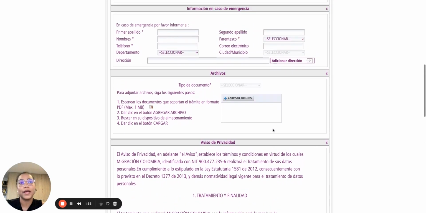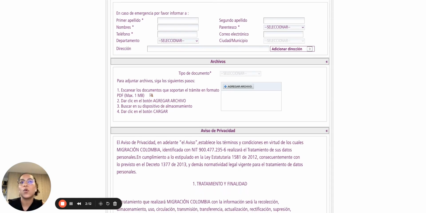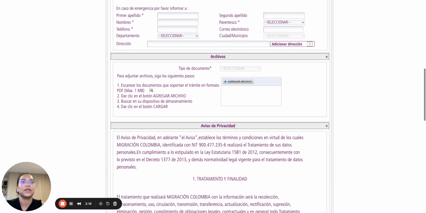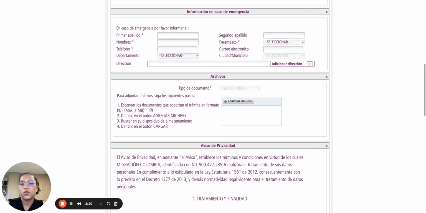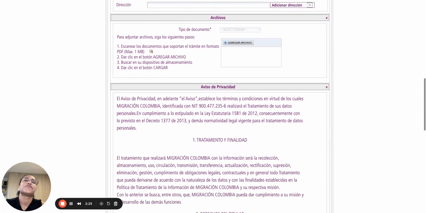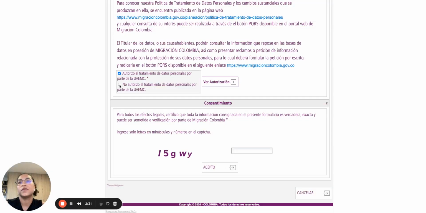And in the section of files, you want to have ready your scanned passport merged with your latest entry stamp to Colombia. Sometimes they might require additional documents such as an exit ticket to approve your extension, or in the case of minors, they might require a birth certificate or a document stating the custody of the child. But mainly you will need just your passport and your latest entry stamp to Colombia. After you submit the documents, you want to make sure you authorize your personal data and give consent.